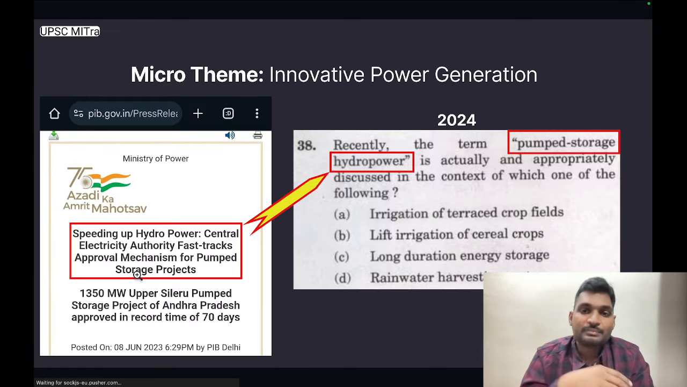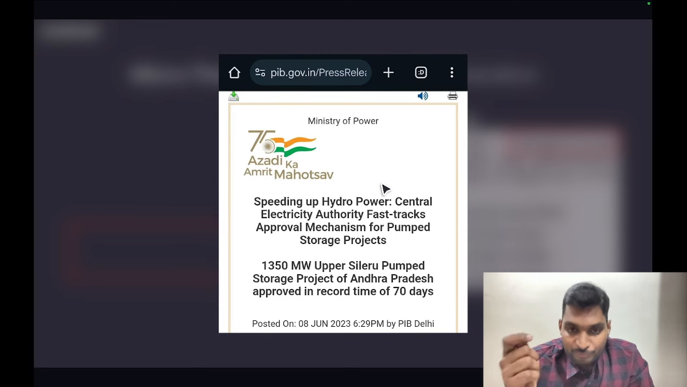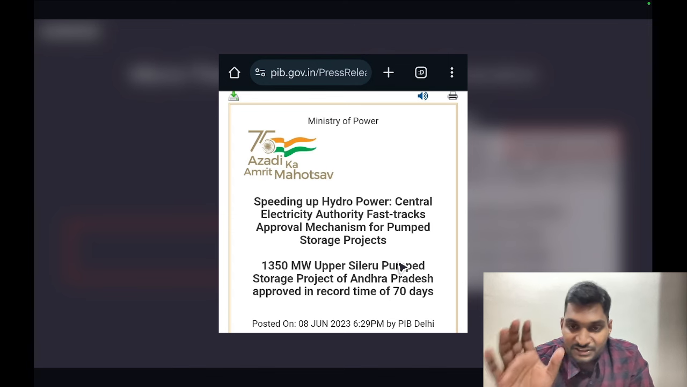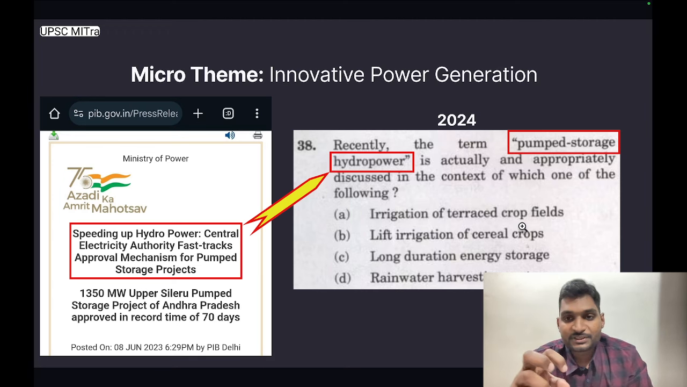The next micro theme is innovative power generation. This particular press release is from Ministry of Power and it is titled Speeding Up Hydropower, Central Electrical Authority Fast Tracks Approval Mechanism for Pumped Storage Projects. It just mentions pumped storage projects but does not define, describe or expand on this keyword. UPSC picks up this information and frames a question in prelims 2024.